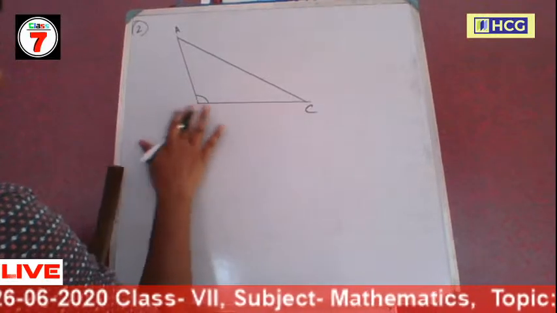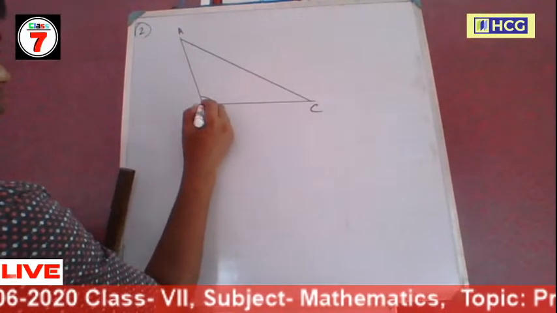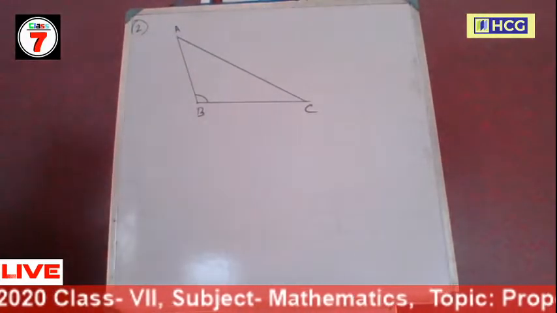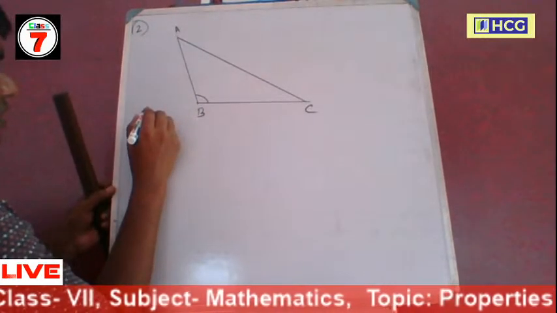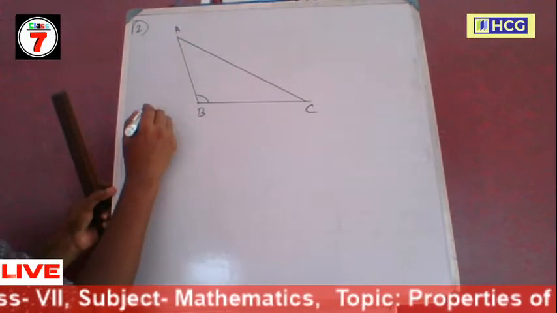So therefore, now we draw a perpendicular from A on BC.